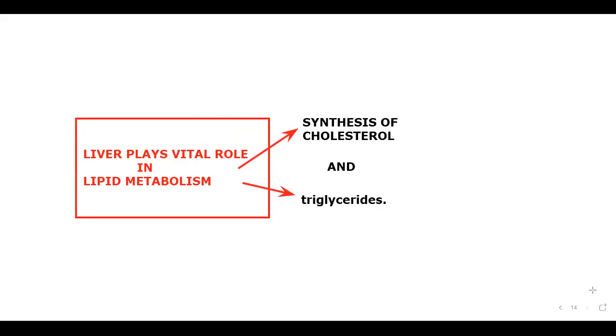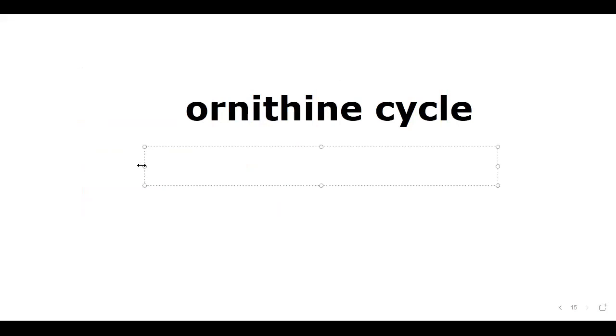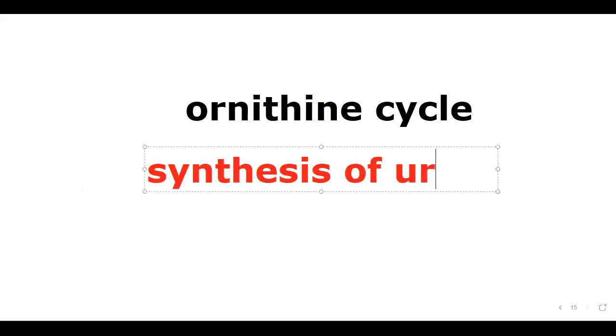Okay. Next. From the excretory system, liver performs the ornithine cycle. So you have to write it much bigger. What is the ornithine cycle? Simply we can define the ornithine cycle as synthesis of urea. Synthesis of urea we call the ornithine cycle.